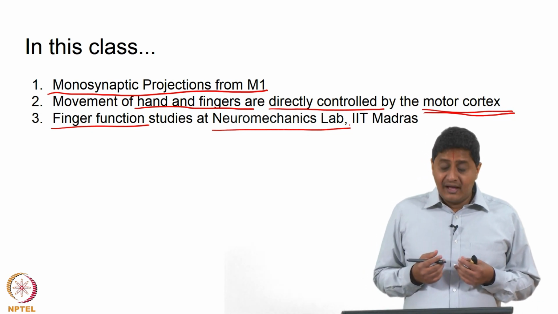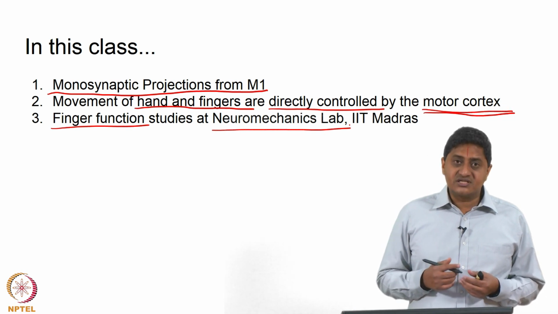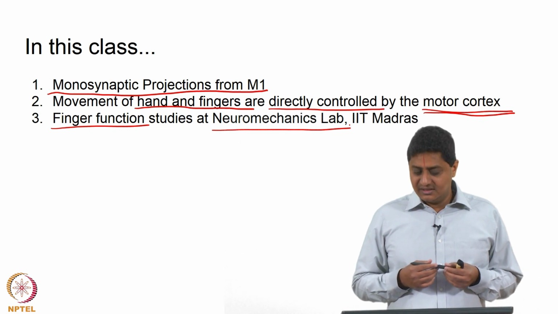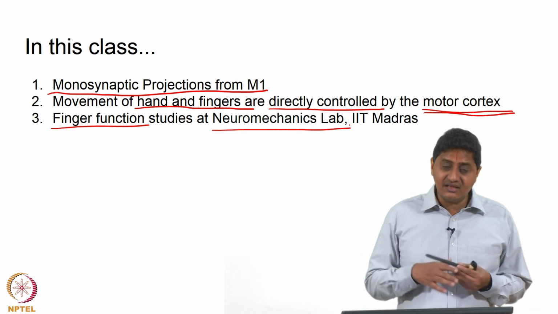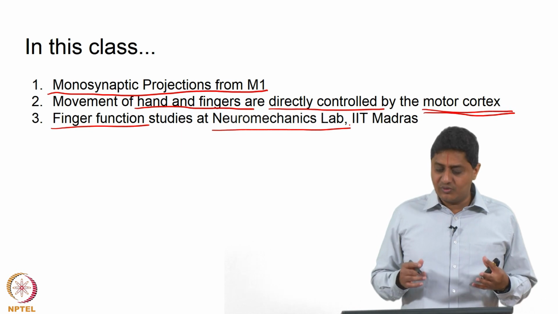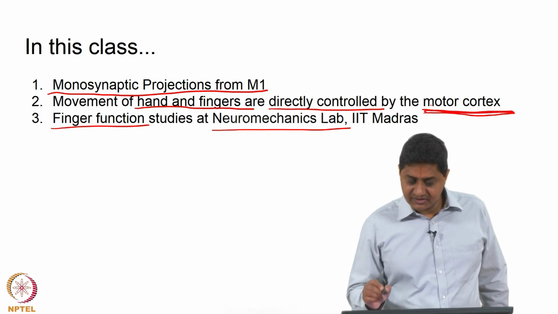Why? Because we believe that the hand and fingers serve as the model system for studying the human movement control system. So, by studying the hand and fingers, we could come to a more general conclusion about the functions of the motor control system, in particular the motor cortex.